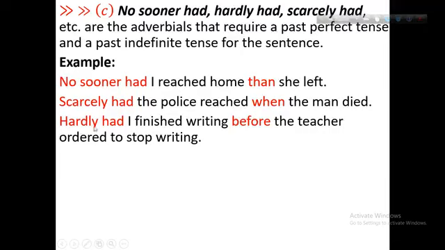In the same way, hardly had is the past perfect tense. Hardly had I finished working before the teacher ordered to stop writing. No sooner had, hardly had, scarcely had will be past perfect tense and the other sentence will be past indefinite tense.